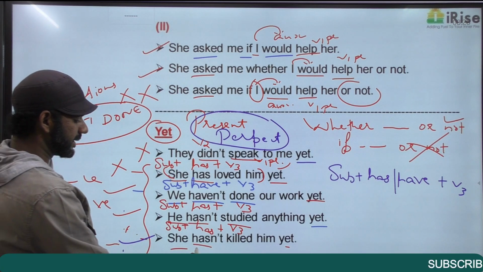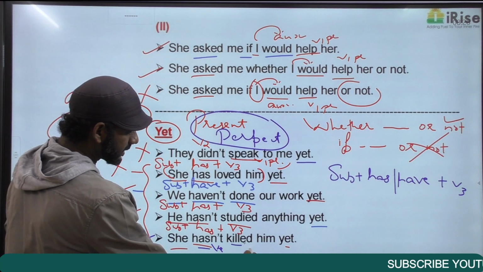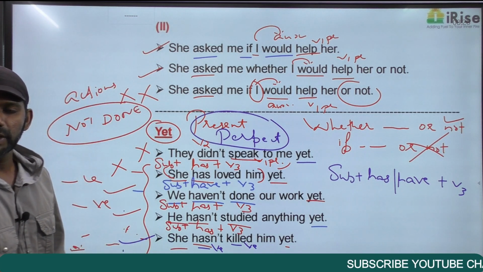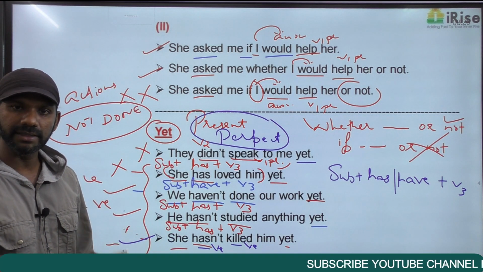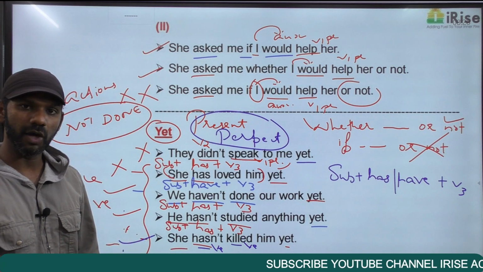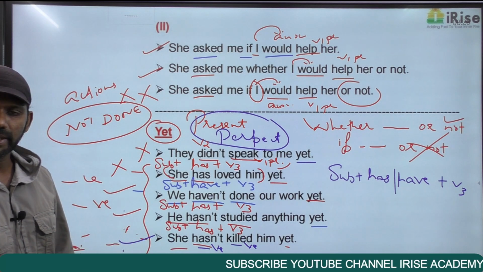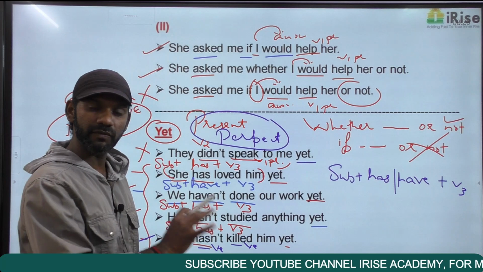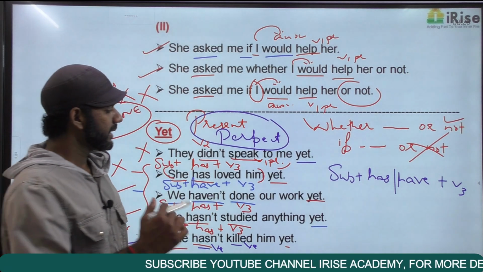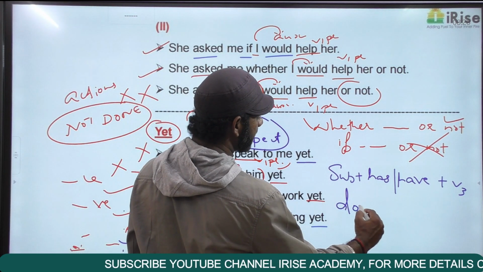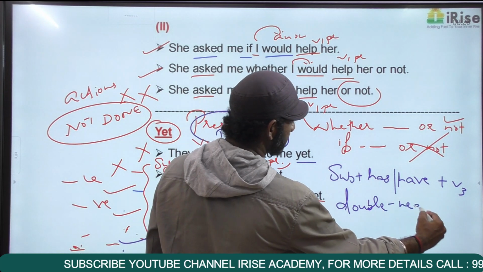Hasn't is negative. Killed is also negative. We have two negative terms in this statement. Hasn't is has not, negative. Killed is also negative. We have two negative words. There is a concept by name double negation.